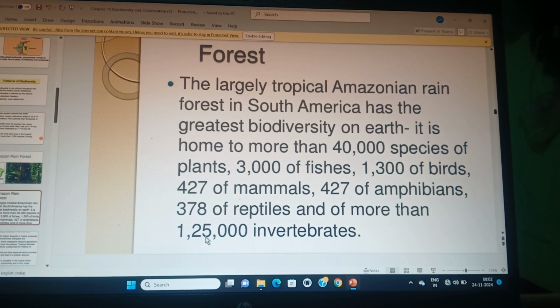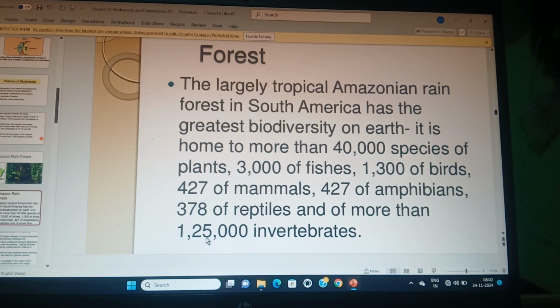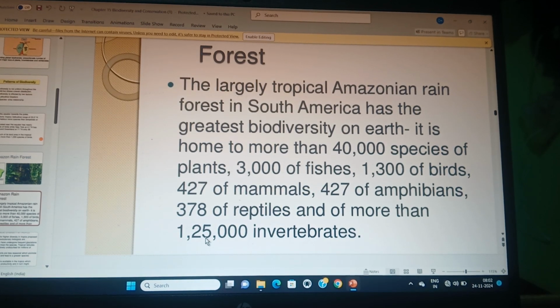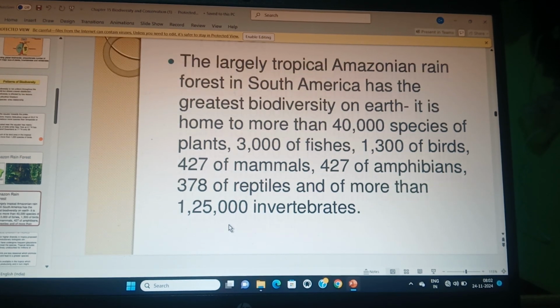So you think the Amazon rainforest is the biodiversity-rich portion of our planet.